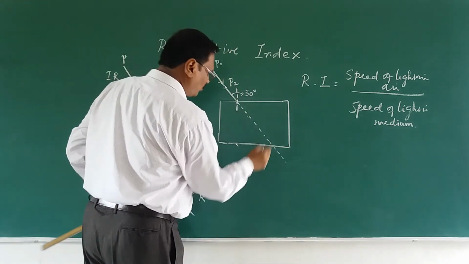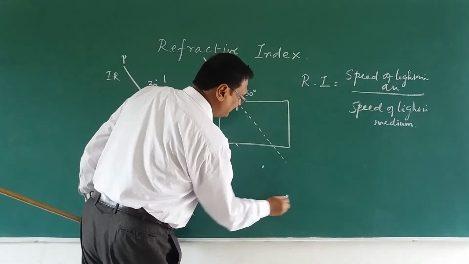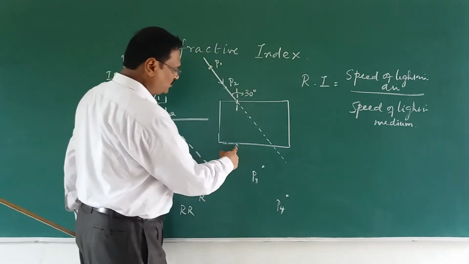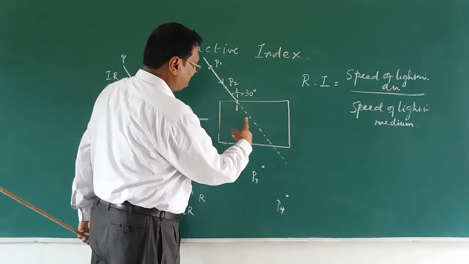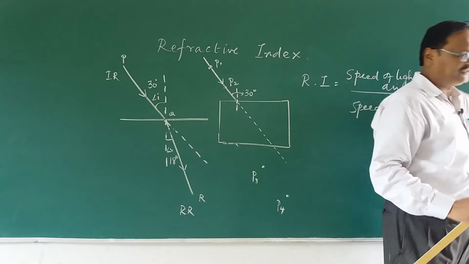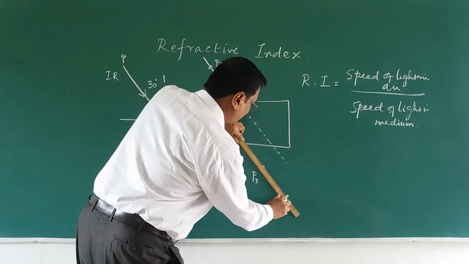Now when I take two more pins, one pin might lie here, and another pin might lie here, and this is pin 3 and this is pin 4. Now why was I wrong? Because this point is here, it should be something away from here. Let me switch off the fans. Yes. So let me join these two lines together.